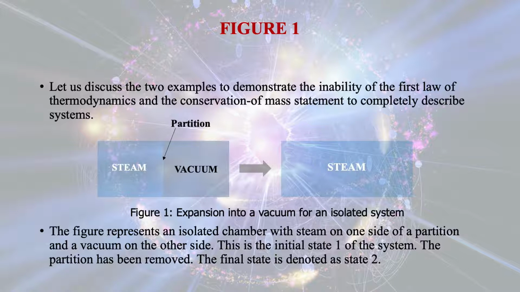In the system, you will observe that this is a well organized system, with less disorderedness and less uncertainty. So this is the state 1. Now the partition has been removed. What will happen? The entire steam will fill the entire volume of the chamber. But one thing you must remember, the chamber is an isolated system having a partition.